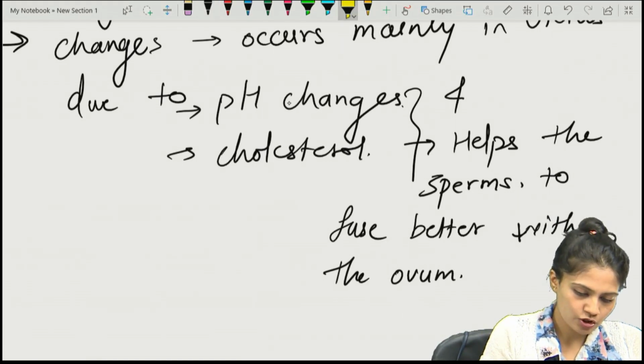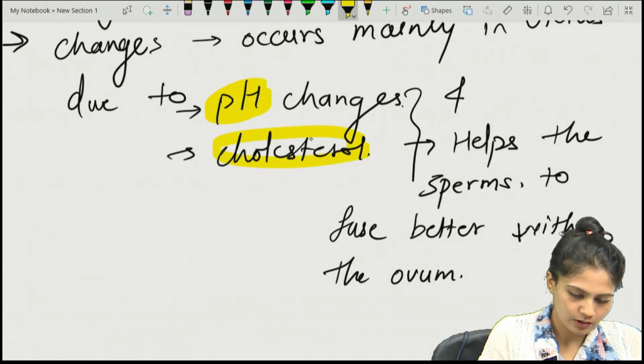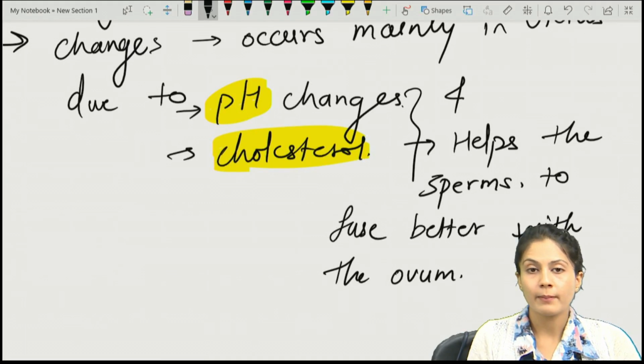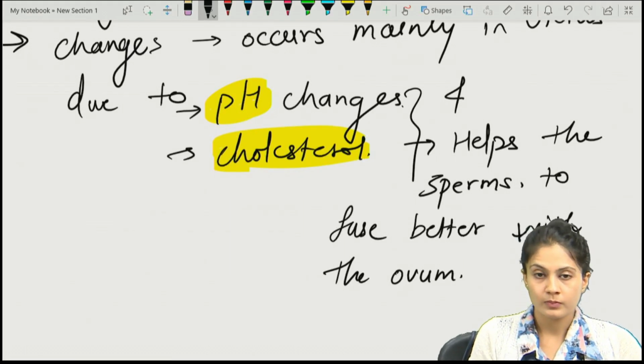So the pH change and the cholesterol cause the complete maturation of the sperm, which occurs in the uterus.